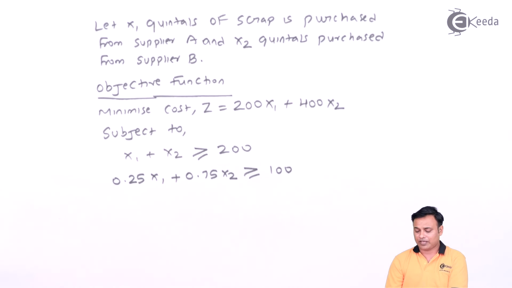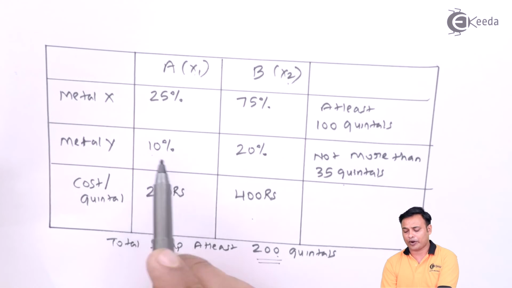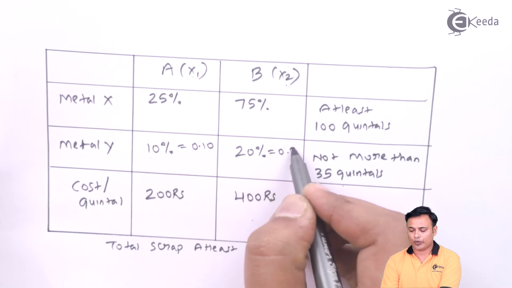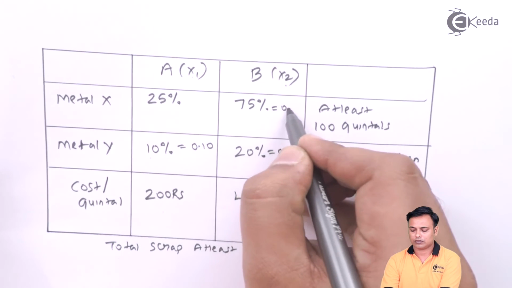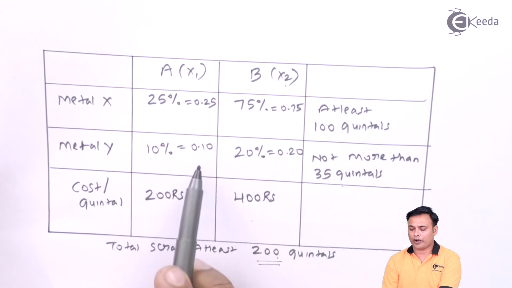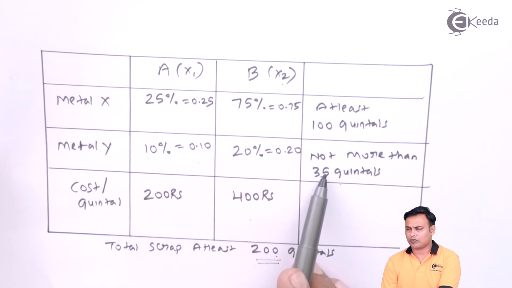For metal Y we have not more than 35 quintals, so 10% will be 0.10 and 20% will be 0.20. So it will be 0.10 into x1 plus 0.20 into x2, not more than 35, so it should be less than or equal to 35.